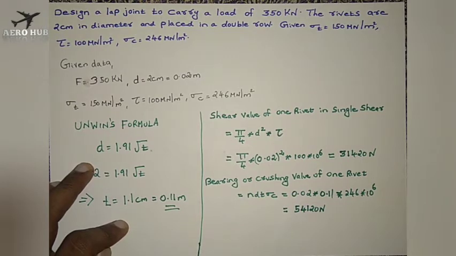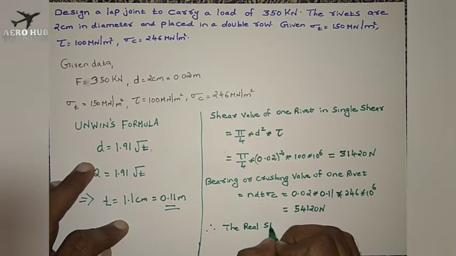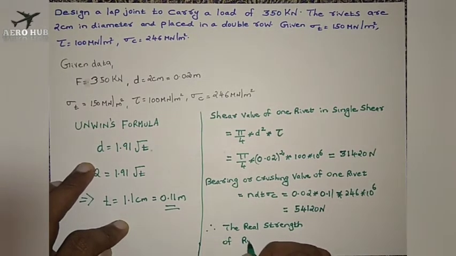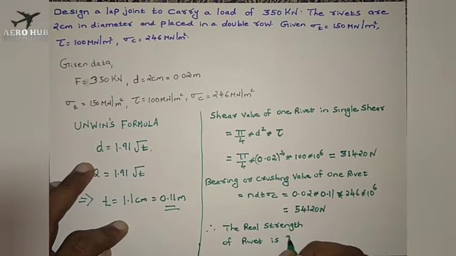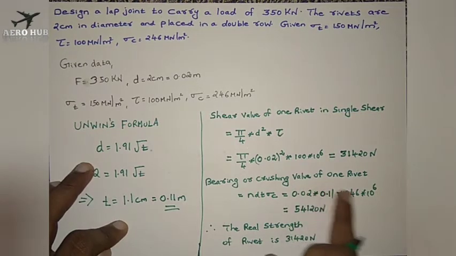From these two values I can say that the shear value is less compared to the crushing value. Therefore the rivet strength is 31420 Newton. This is the strength of a single rivet, the required strength of a single rivet for the design. So we found out the strength of a single rivet for the rivet design.